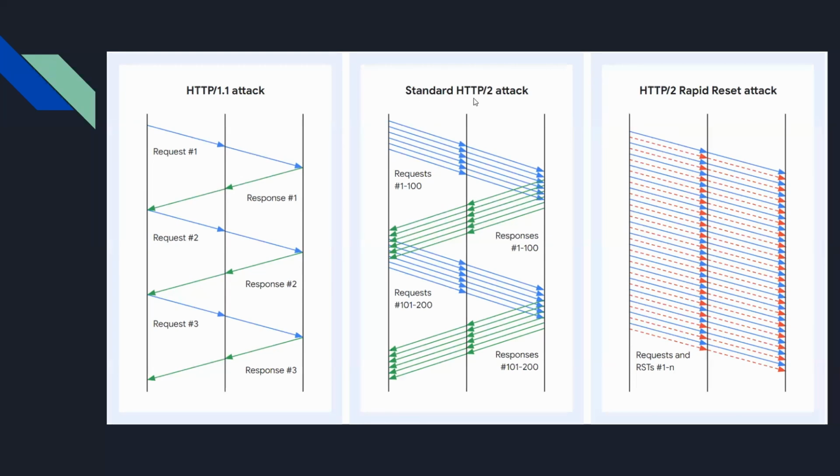So a typical HTTP2 attack would be just sending requests and receiving responses and then sending a lot of requests again and so on. However, in the Rapid Reset attack, as you can see here, the client sends a request and then immediately sends a cancellation, a request and a cancellation, a request and a cancellation. By doing this, the client can send over 100 requests in the same connection because it is canceling every request it has sent just after the server started to process it. And this can overburden the server and will lead to a denial of service.